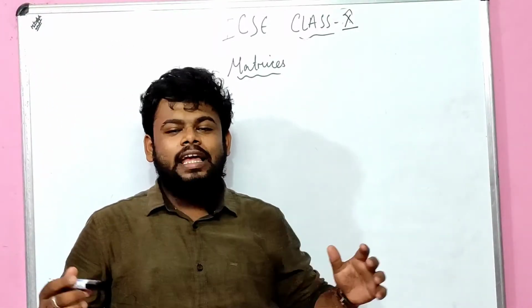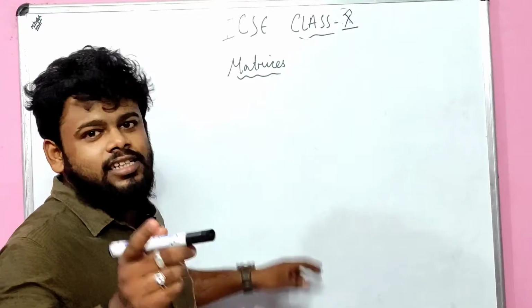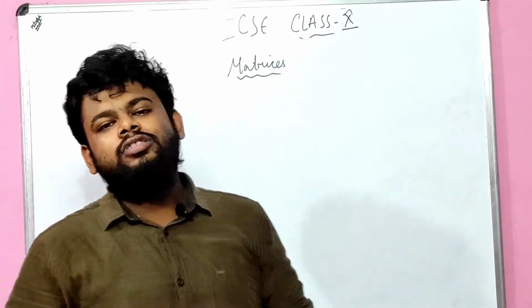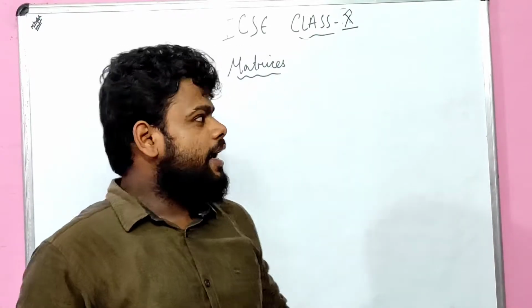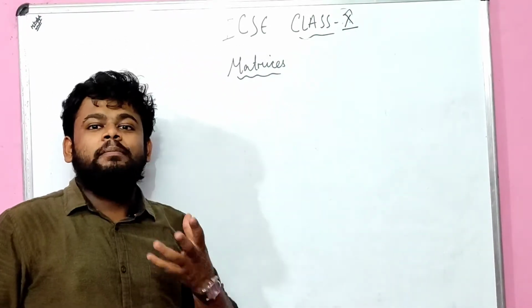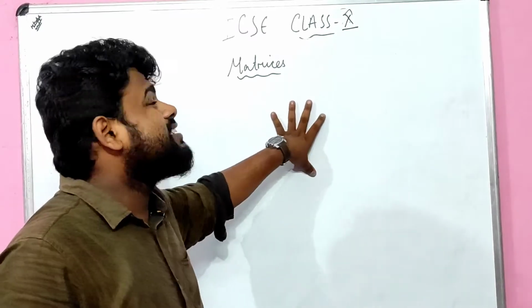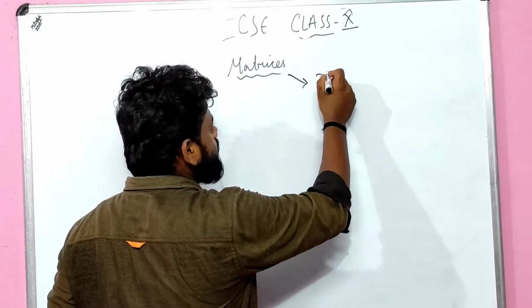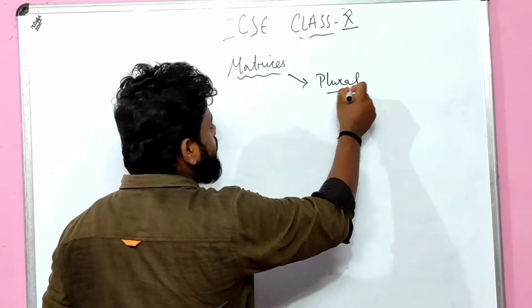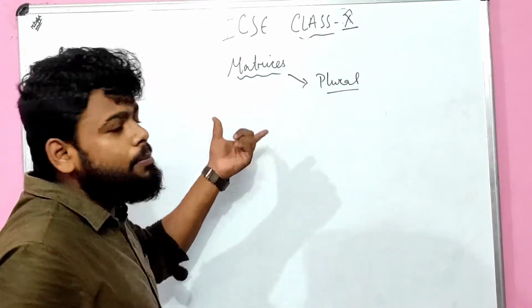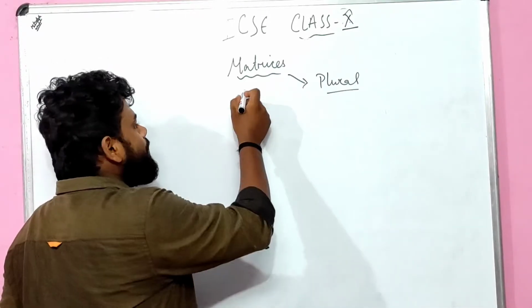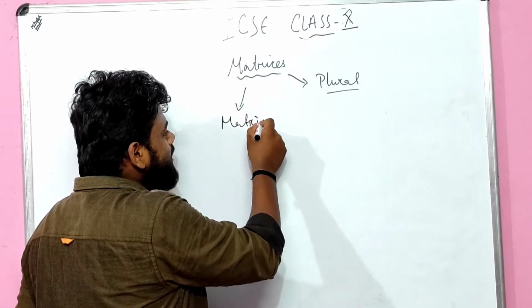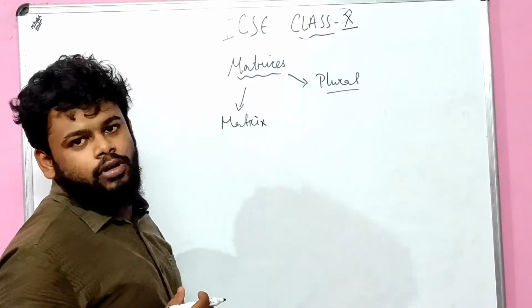So in this particular lecture I will be talking about matrices. Yes, you heard correctly, it is all about matrices. There are thousands of students who pronounce this as "matrices", but it is not; matrices is the plural form. The word matrices has been derived from the word matrix. Matrix is singular, matrices is plural, right?